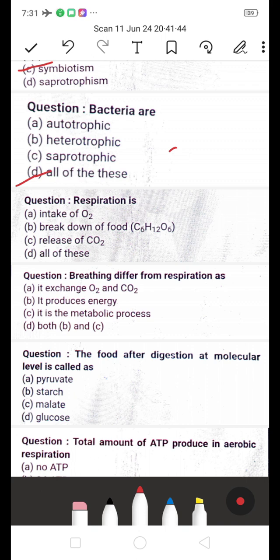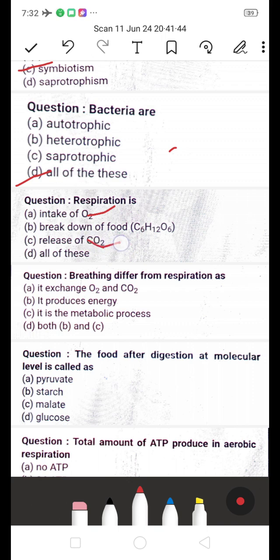Next, respiration is: a, intake of O2; b, breakdown of food; c, release of CO2; or d, all of this. Which is the right answer? Respiration is intake of oxygen, breathing in oxygen and breathing out CO2.